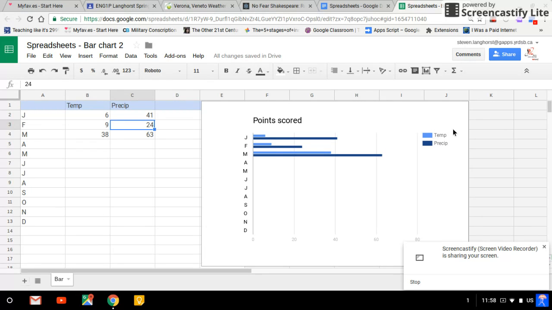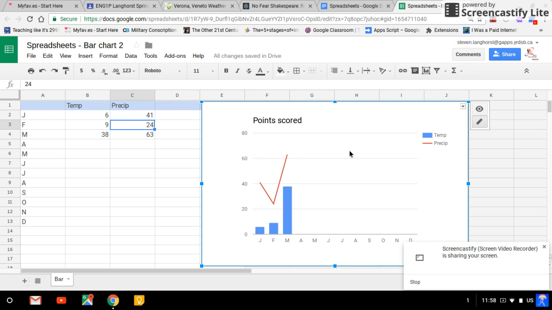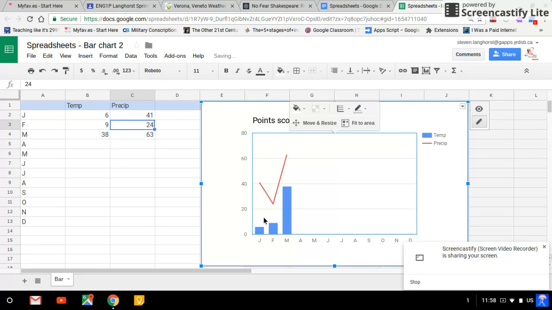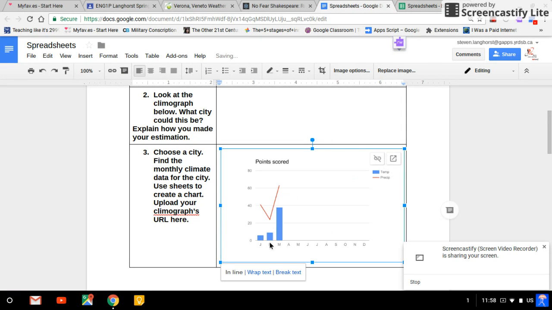And you can see that this chart is working, but it's not perfect because it doesn't look like a climograph yet. This looks like a climograph now. Typically the temperature would be bars and can be below zero, and the precipitation will typically be the line. The next thing you can do is you go back to the sheet here and you say update. So it'll update and see how it changes and accommodates for what I'm doing. At this point, I would say just work through this as fast as you can because this week's work, this is the easiest assignment. Cheers.